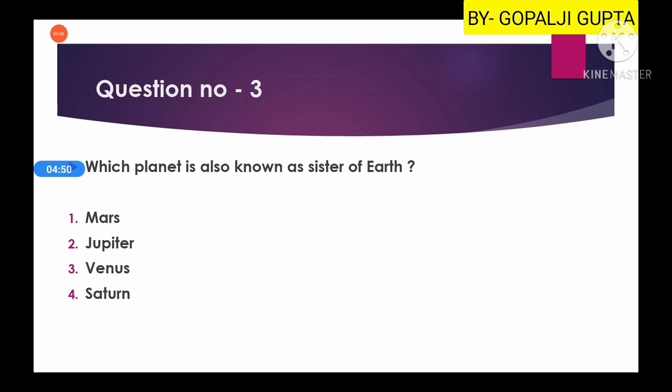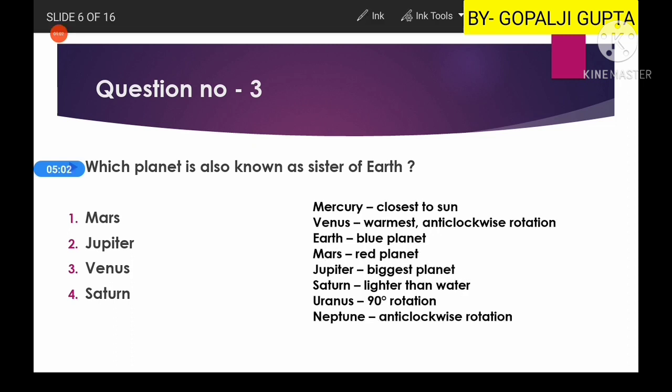Then the next question is, which planet is also known as the sister of Earth? I have put this question to give you an idea about some specific features of each planet. Mercury is the nearest planet to the sun. Then you have Venus, which is known as the sister of Earth.